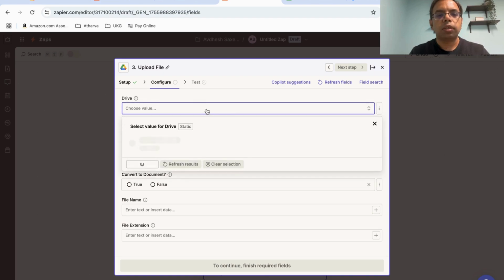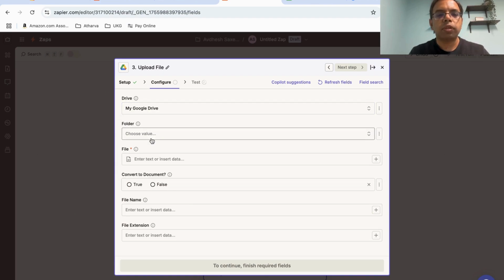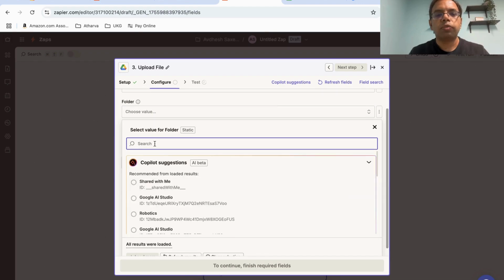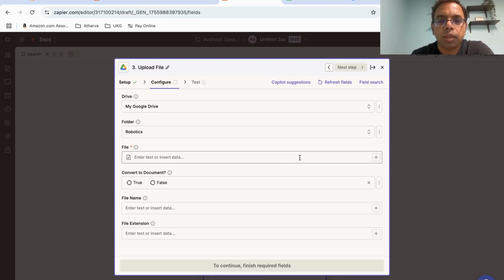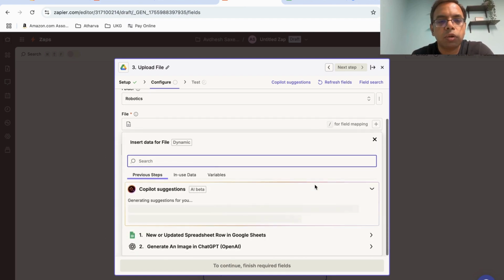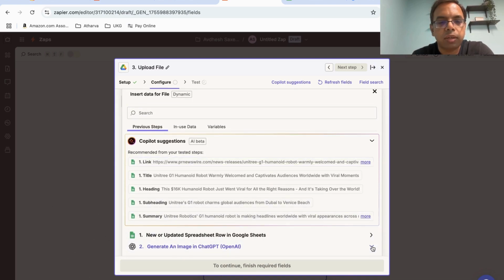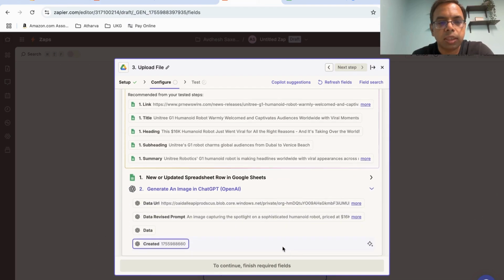Now Drive, so I've already created a folder where I want to save these images, and I'm calling it robotics. You can also go to your Google Drive and select it. And file, which file do you want to put here? So we can go here, click, and look for the previous steps. We want to pick the file which OpenAI has created, and we will use this data URL.